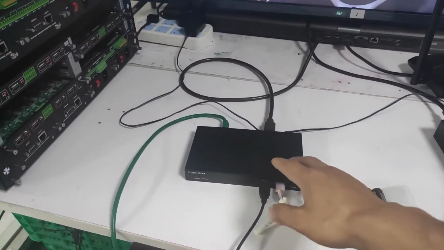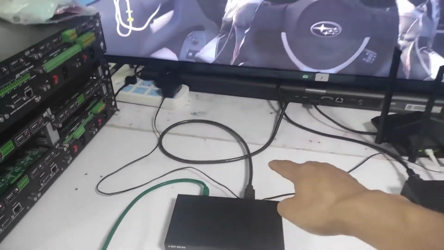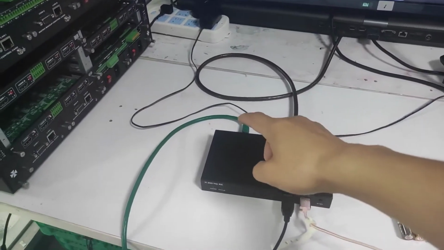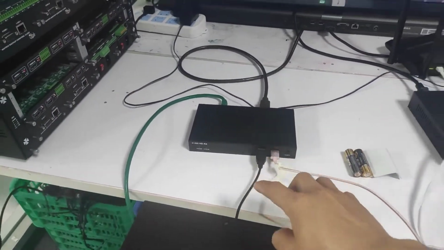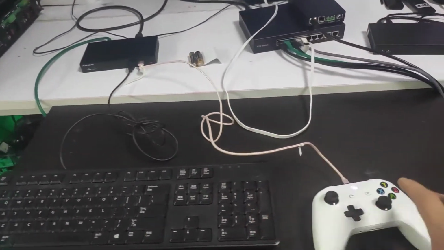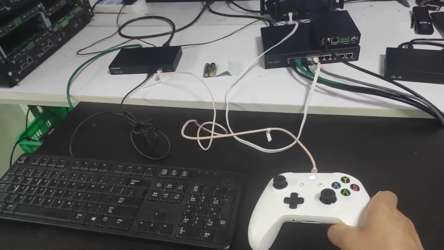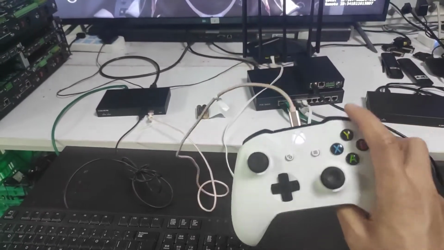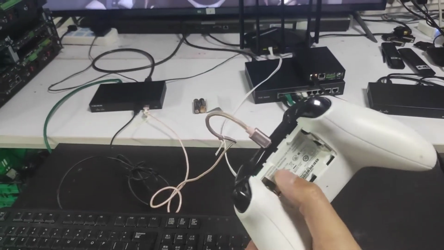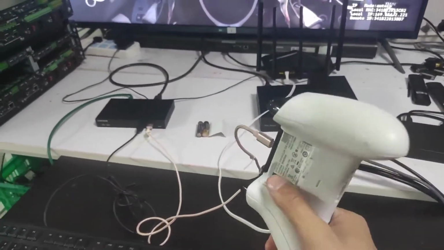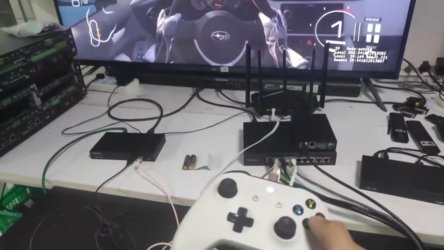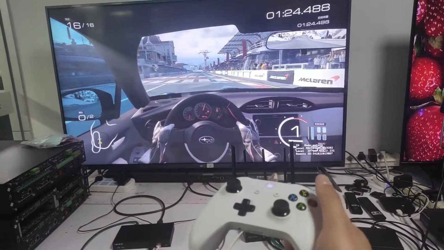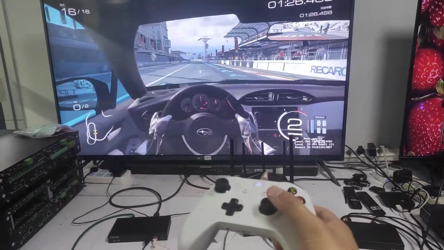Here on the receiver side, basically we have an HDMI connected to the TV here. And then we have the USB, which is for the cable and the Xbox switch. And now we have this USB cable connected, and we can see where they have the battery moved out. And basically with this one we are able to control and play the games.